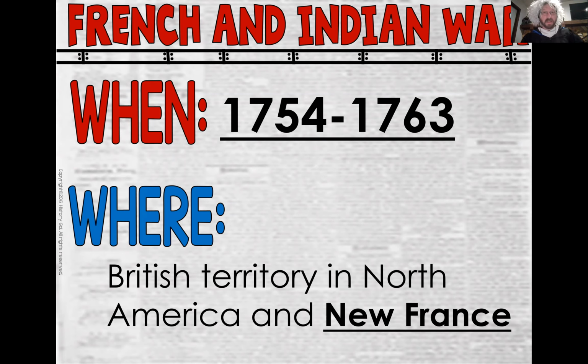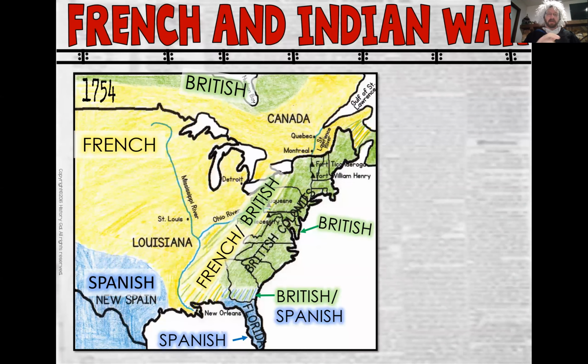So I'm sure you've seen maps or discussed where these different areas were. But in case you haven't, you'll get to work on one here in just a moment. The British territory would have been places like the 13 colonies, and some other parts, but those are the primary areas. As far as New France is concerned, New France was places like the Ohio River Valley, Mississippi River, places like this. There we go. Now, there's that map I was telling you about.